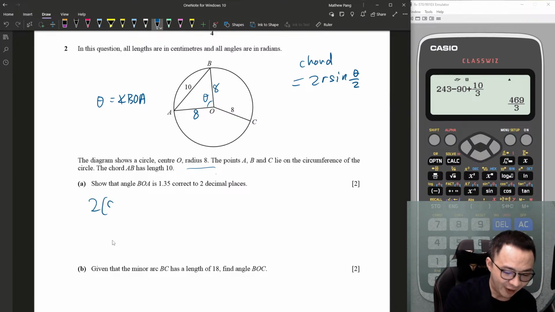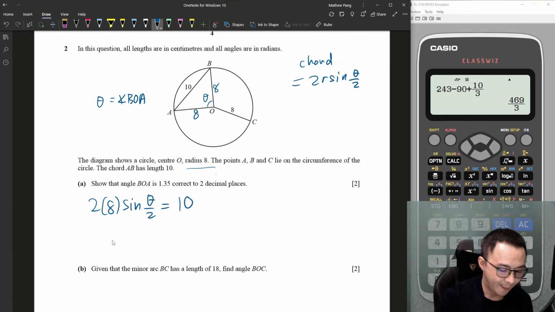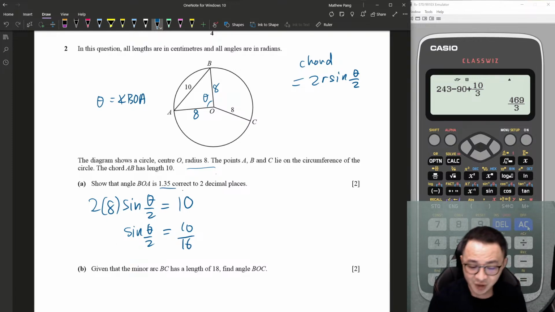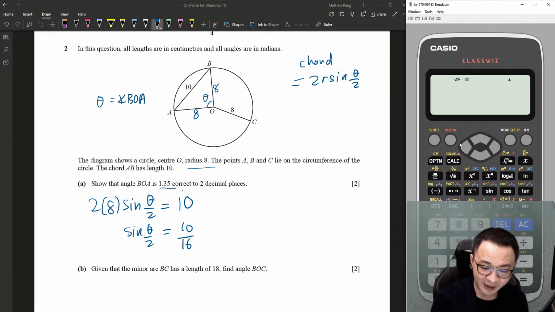So 2, my r is 8, sine theta over 2 equals the chord, which is 10. So sine theta over 2 is 10 over 16. Obviously, this is radian, so I want to change my calculator to R. Now my calculator is in R already. So I will just shift sine 10 over 16.